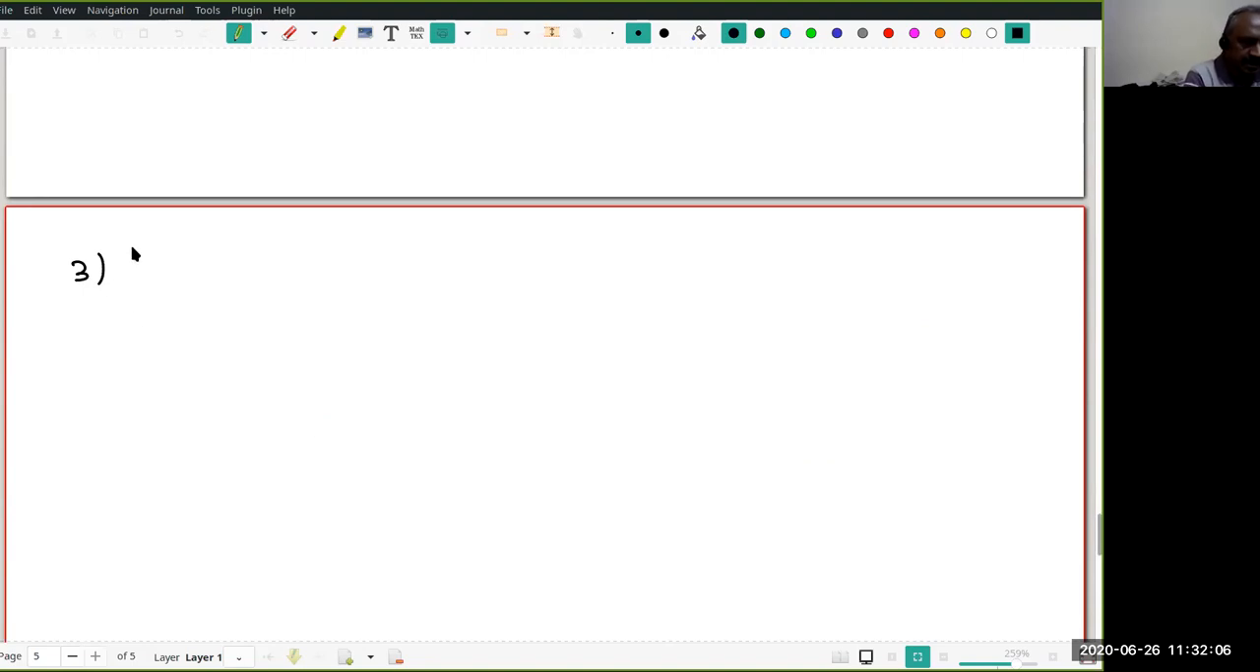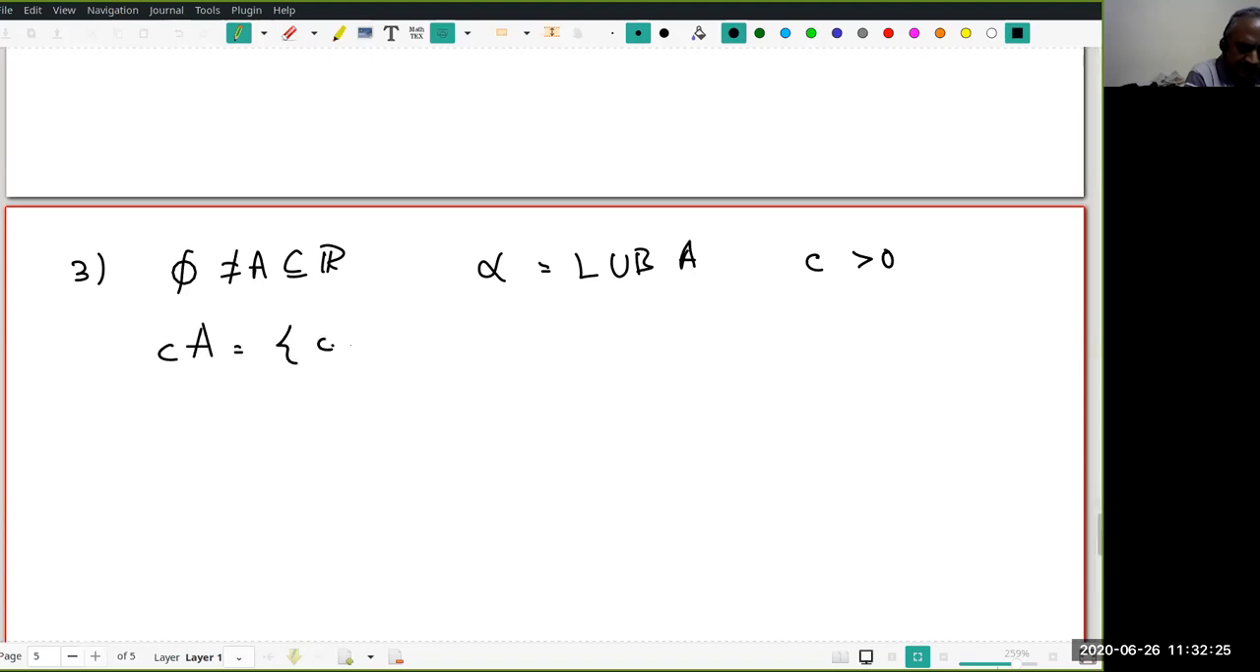Okay, let's look at another thing, something very similar. Again, I think you will all understand. Let alpha equal the LUB of A and C a positive real number. Then I can look at C times A, right? This is the set of all C times x, where x is in A. I'm sure all of you remember in our upper bound result, if alpha is an upper bound of A, then C alpha is an upper bound of CA. We had already seen that.